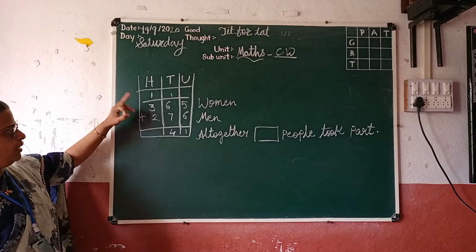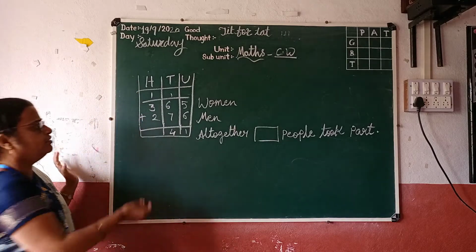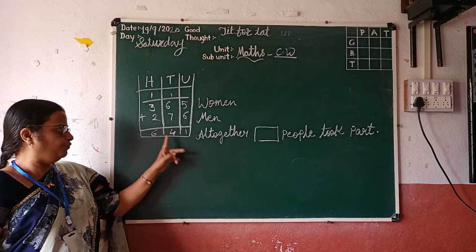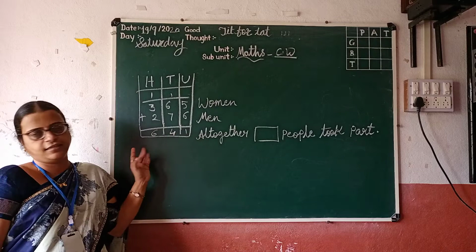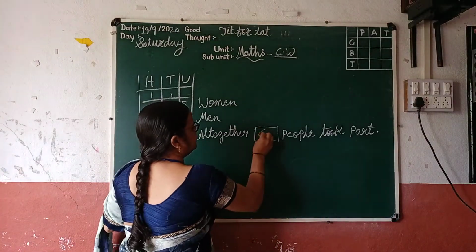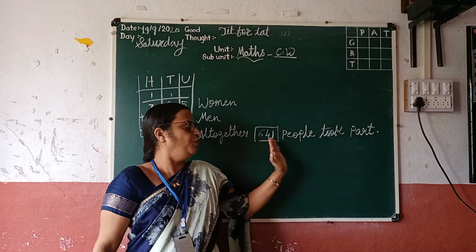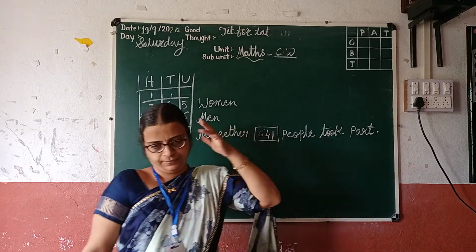So here, look here. 100 plus 300 plus 200. How many here? 600. So 641, 4 tens, 1 unit. The answer is 641. So altogether 641 people took part.